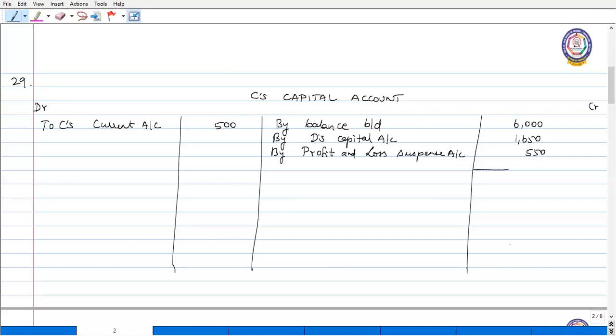So now total this. So this 8,200 is the balance here. Here we have 500 debit balance on his current account. So the balance carried down is 7,700. So C should get rupees 7,700 as on 30th September 2019. So this is how we have to determine the amount due to the retiring partner. Thank you.